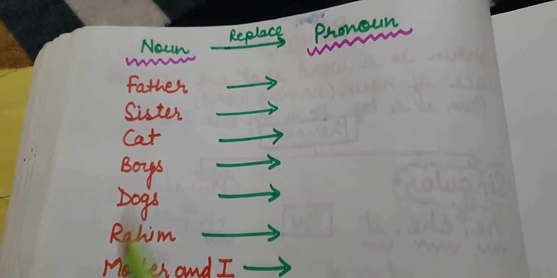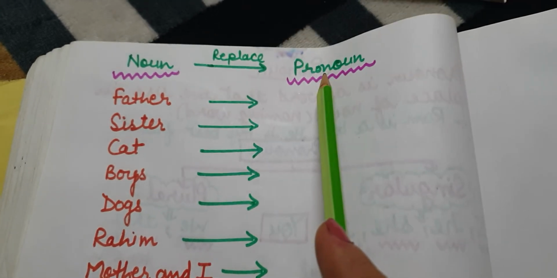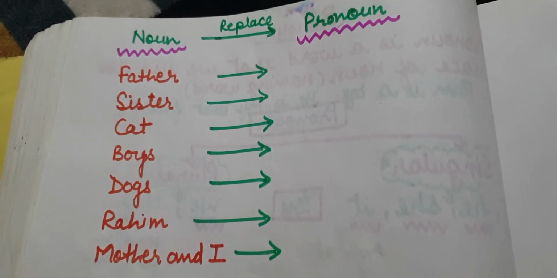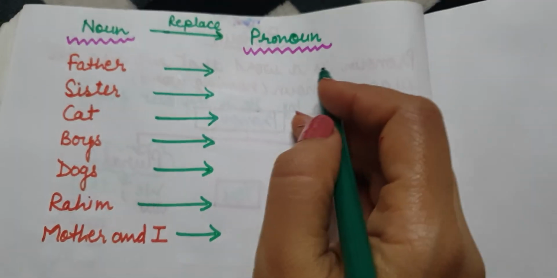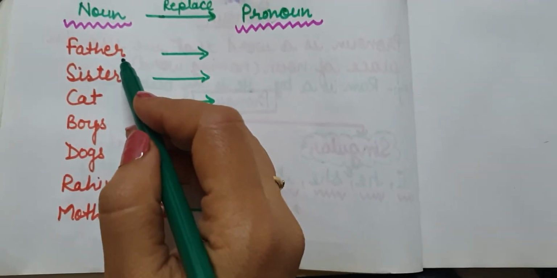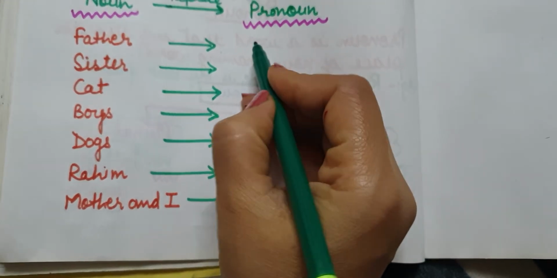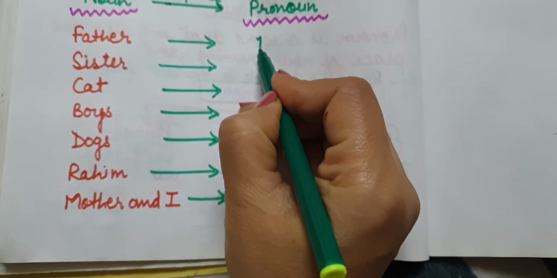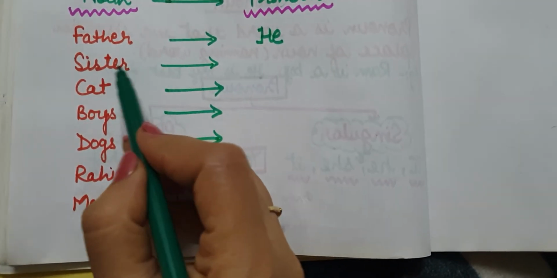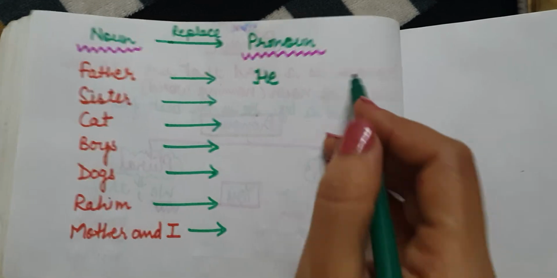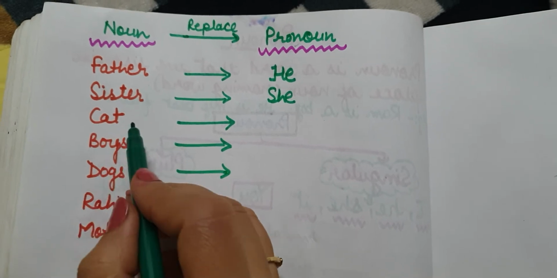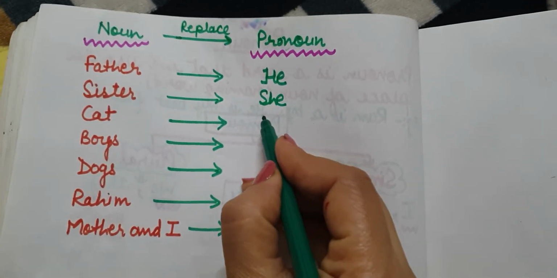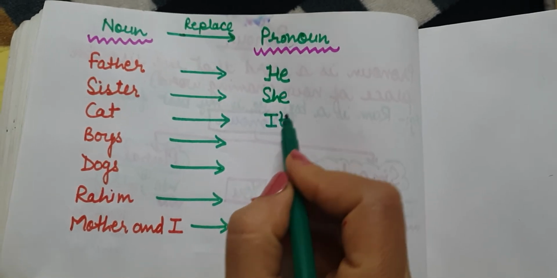Kids, let's see few example how we are going to replace the noun words with the pronoun. Here few examples. Father. Kids, you can see father is written here and we all know father is male. So how we are going to replace this noun word? What will be the pronoun word? He. For sister, this is female, feminine. We will use she. Cat, animal and singular. What we are going to use? It.